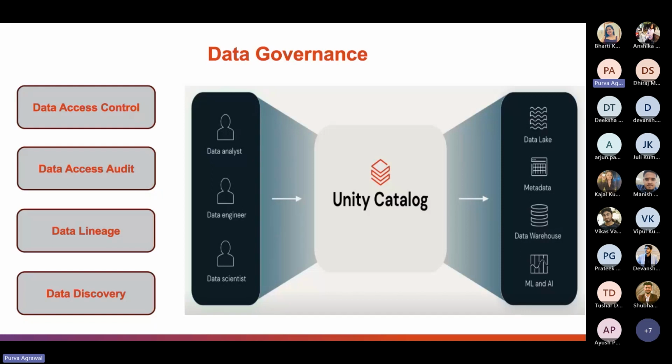So organizations need to be able to lock down data and data generating artifacts such as files, tables, and ML models. Permissions to access should be granted only to those who need it. Second is data access audit. Any data governance program requires knowledge of how data is being used, and that does not just mean who is accessing the data, but also when and how our data is being accessed and used.